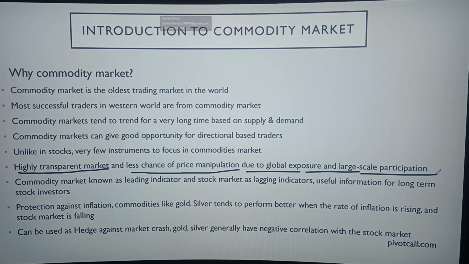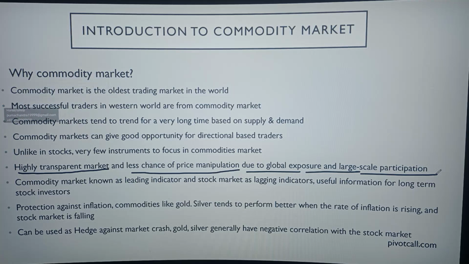When you are trading in the stock market, some stocks are highly manipulated, right? Because an operator can manipulate it in such a way that he may show you bullish for a few days, and once you start buying, suddenly it can reverse and he can offload all his position. And the stock can keep falling, hitting the lower circuit for many days. And it happened in the past in the Indian market, right? If you keep track of the stock market, you know that this is very common. That is known as pump and dump in the stock market, right? They will pump first and you start buying, then they will dump it. Manipulation is very common in the stock market, but when it comes to the commodity market, it is very less.